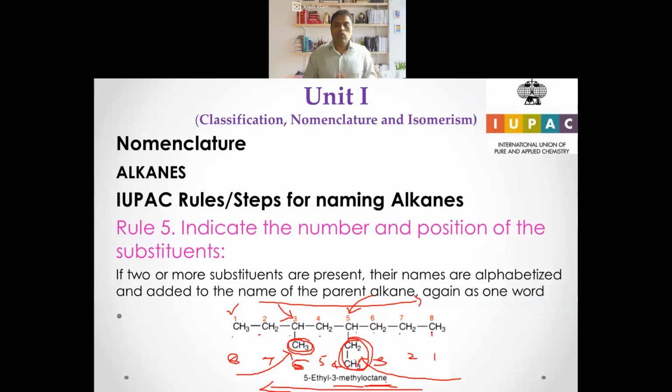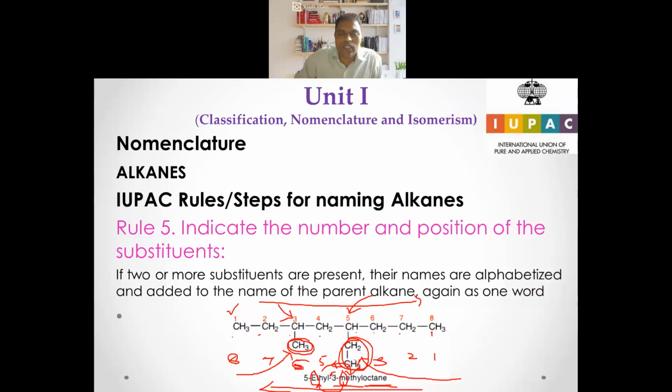And the question is, why can't it be 3-methyl? Why can't we put this methyl first and ethyl next, like 3-methyl 5-ethyl octane? You cannot name it like that, because you have to put these side chains in alphabetical order. Considering the first letter of these groups, they should be in alphabetical order.